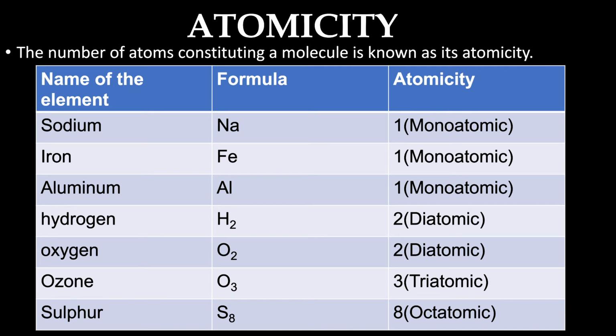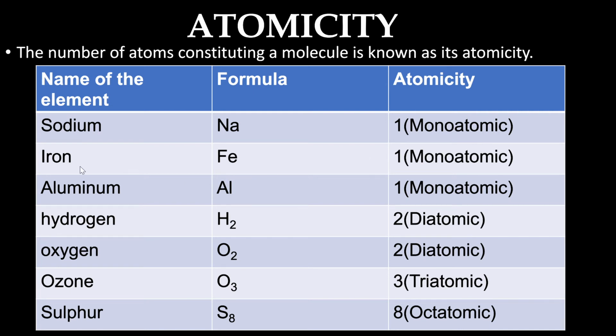Now what is atomicity? The number of atoms constituting a molecule is known as its atomicity. So the name of the element is sodium and the formula is Na, and the number of atoms constituting sodium is 1. Hence it is known as monoatomic.